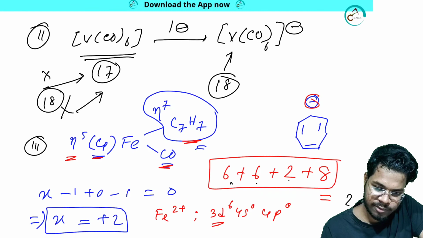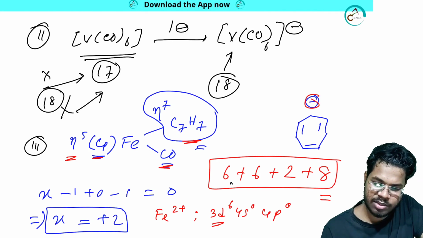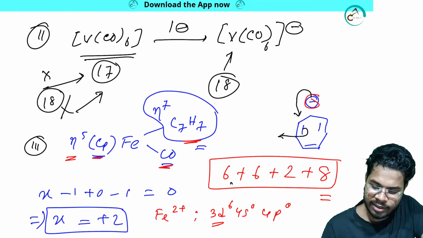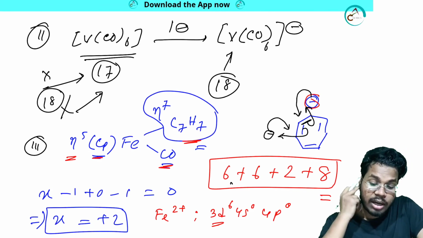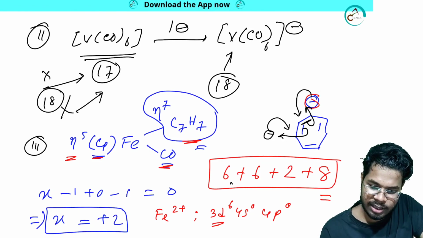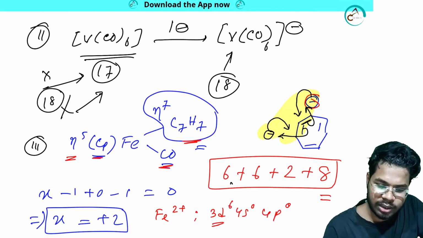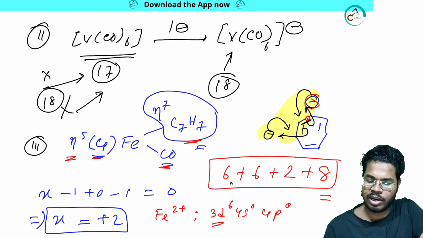Okay, let me write this one. So this negative charge will come over here, this negative charge will come over here, and this bond will break. Here it will be a double bond, negative charge, and here it will be double bonds. Again this negative charge will come here, it will be like that. So the delocalization I will consider only in this part, only in this part, not in this section.